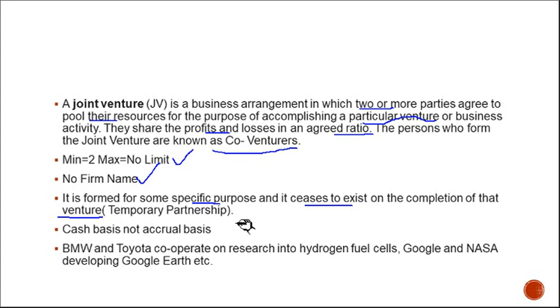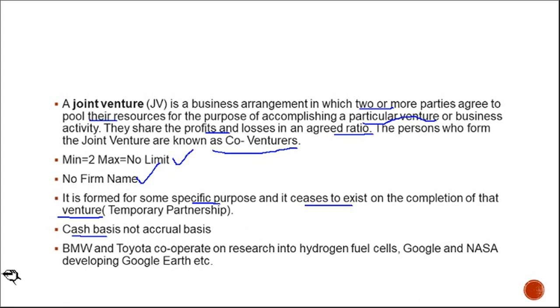So we have to maintain the books of accounts on the basis of this. It is only for a short period of time, but it may take more years if the co-venturers agree to continue it. And a very interesting thing here: the accounts are maintained on a cash basis, not an accrual basis. As the cash comes in and as the cash goes out, we make the entry. No outstanding, no prepaid, nothing like that.